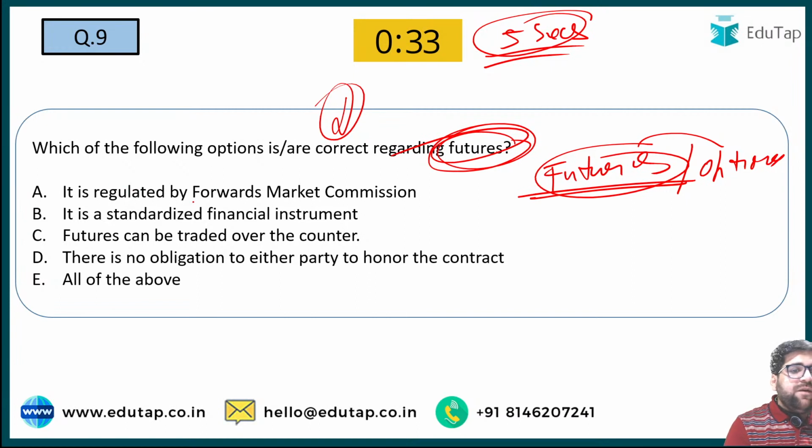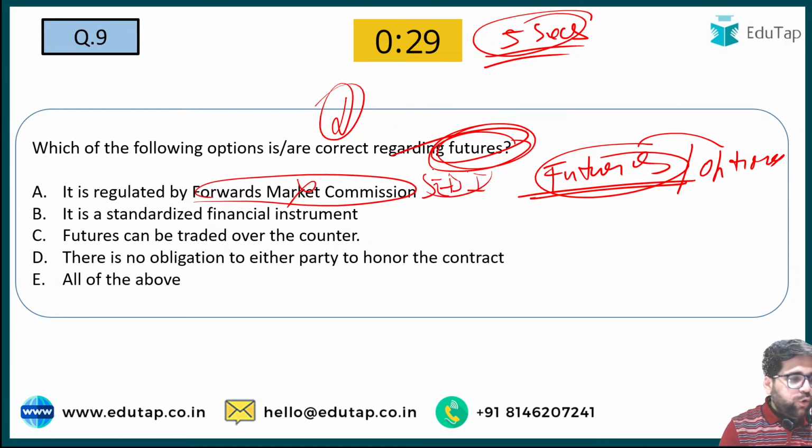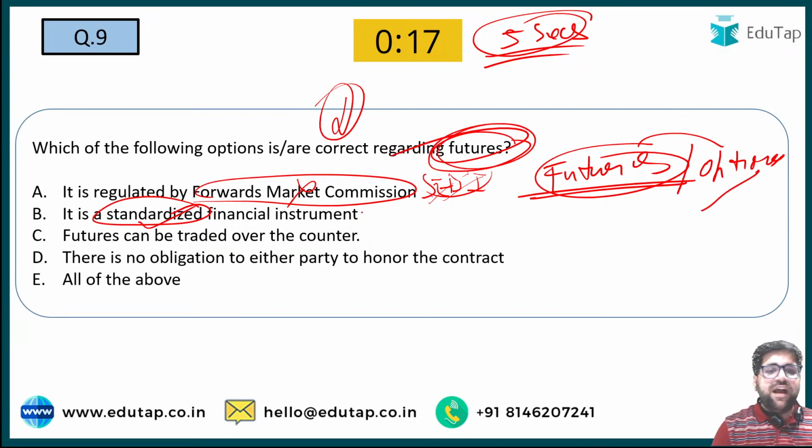"It is regulated by Forward Market Commission." This is wrong. They are regulated by SEBI. Only before a certain period of time they were regulated by the Forward Markets Commission, but now they are regulated by SEBI. This is a very important statement. "It is a standardized contract." Yes, it is a standardized contract, along with options as well. Why is it standardized? Because you cannot make changes according to your own wish.